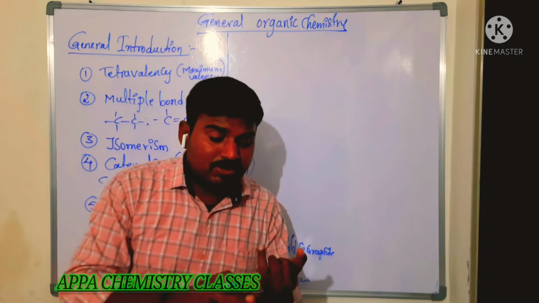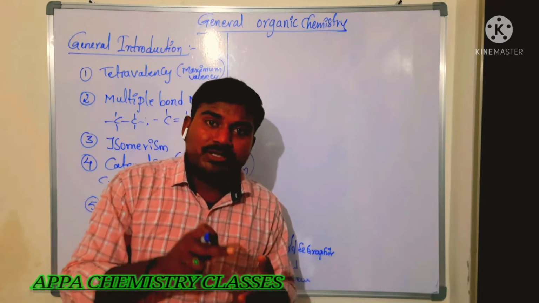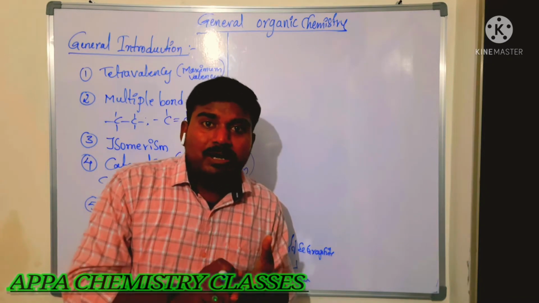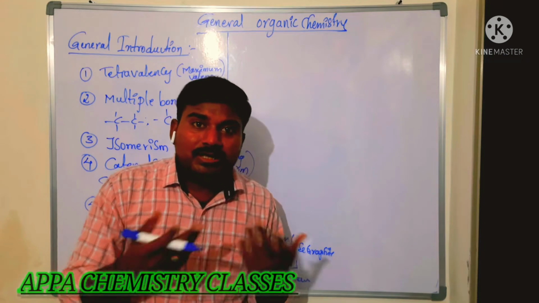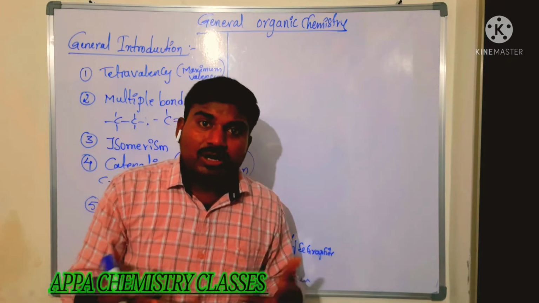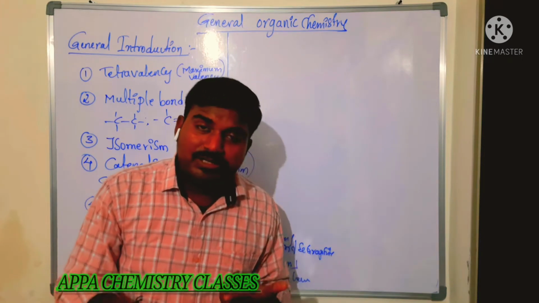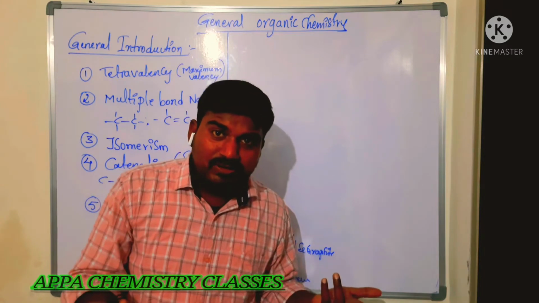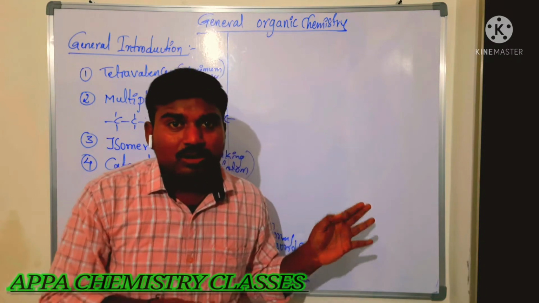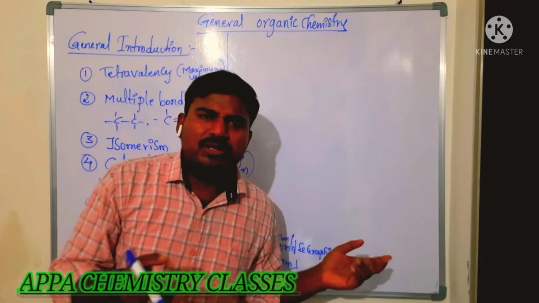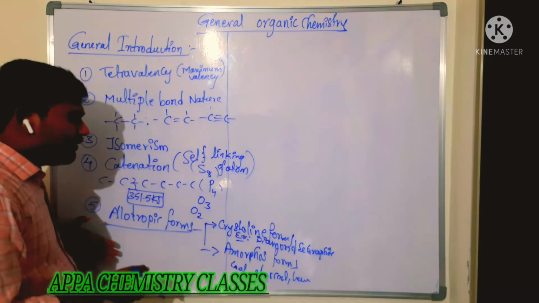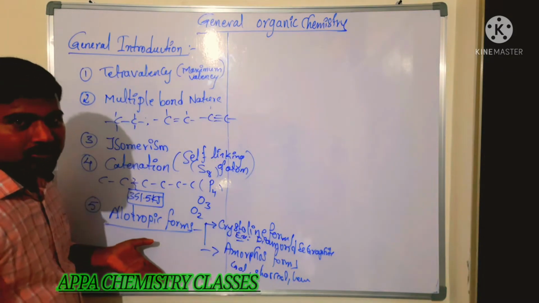You can take phosphorus: white phosphorus, red phosphorus, scarlet phosphorus, alpha black phosphorus, beta black phosphorus, like that we have. And sulfur, you can take rhombic sulfur, monoclinic sulfur, like that we have different types of allotropes of sulfur. But carbon will have the most number of allotropic forms.